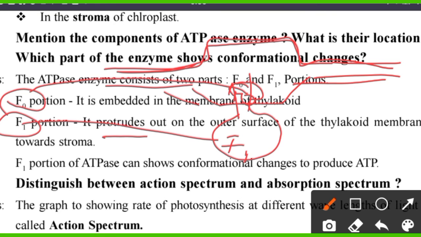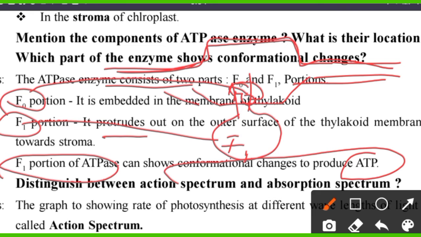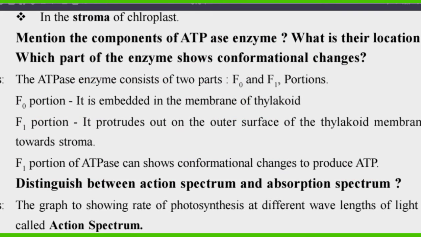This is the F1. So in this way, the ATPase enzyme is made up of F0 and F1, and the F1 portion of ATPase shows conformational changes to produce ATP. To produce ATP, mainly the F1 portion brings about the change, converting ADP into ATP. You have to keep this in your mind.